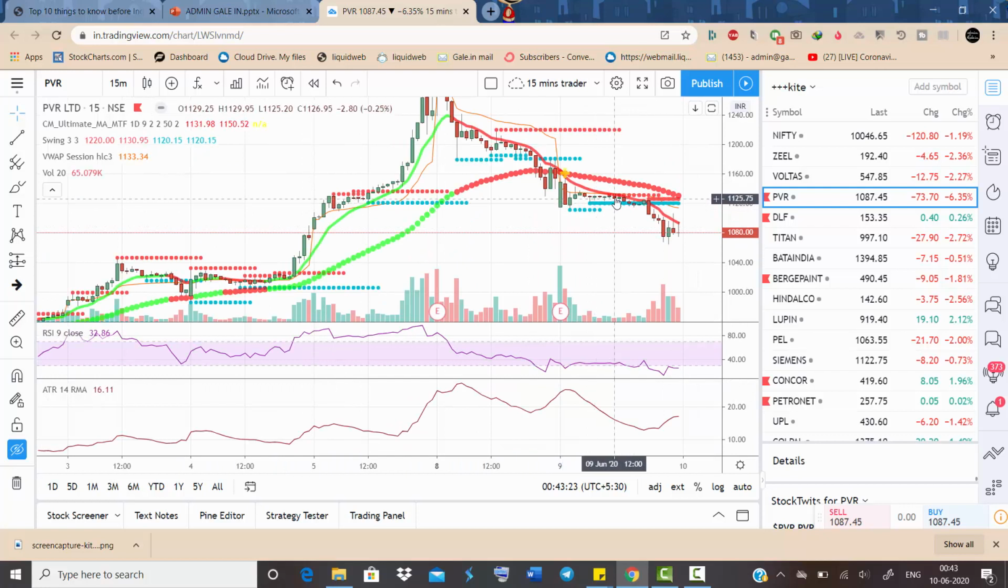So you can see the reason, like with a 5 to 10 rupees stop loss, you can get a big swing down. The stock almost hits 1075 over here. You can see 1075 has been hit. So this is the average price which the stock moves.